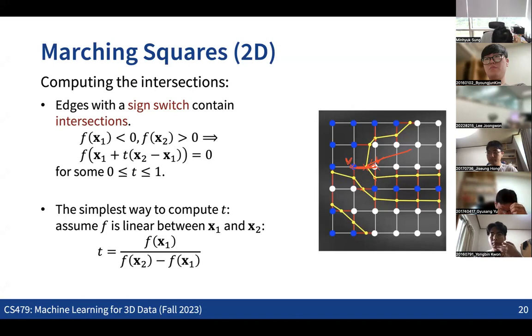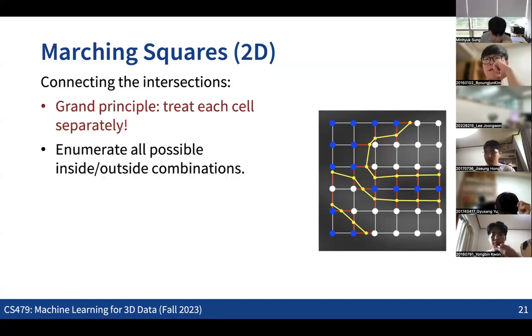So then the next idea is how we are going to connect all the intersection points to form the boundary of the shape. For that, we are going to treat each cell independently.